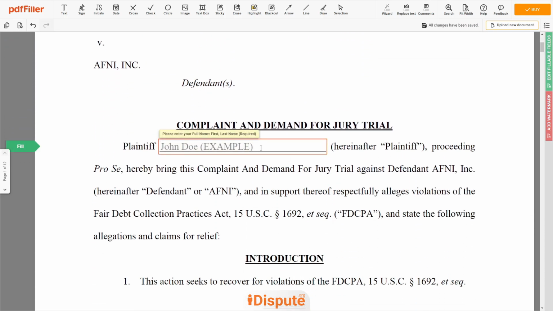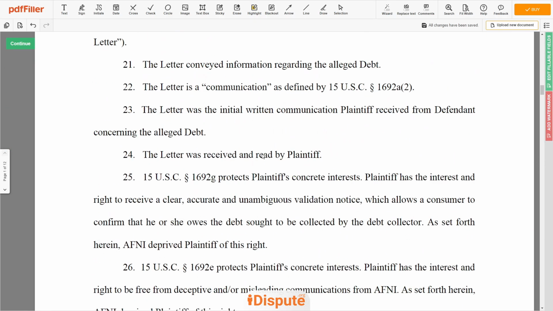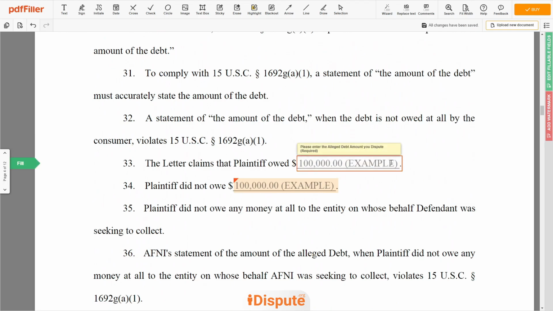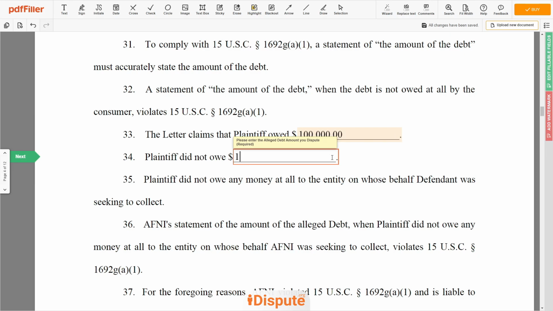Again, enter your first and last name, John Doe. Now, add the alleged debt amount you dispute, for example, $100,000. Please add the same amount to the document template's requested fields.